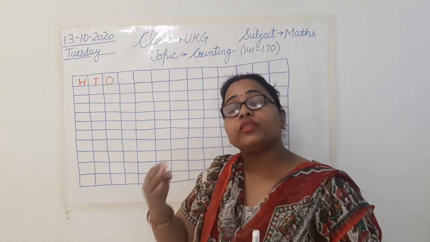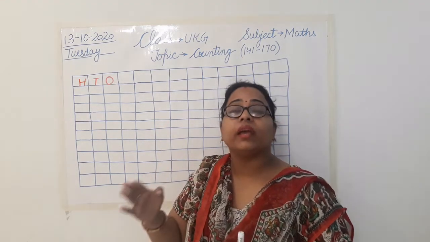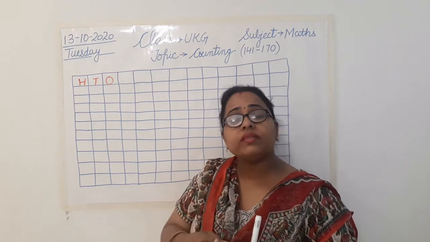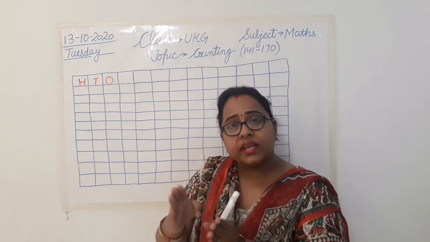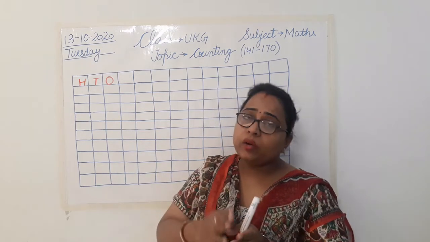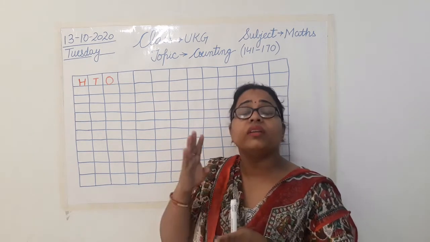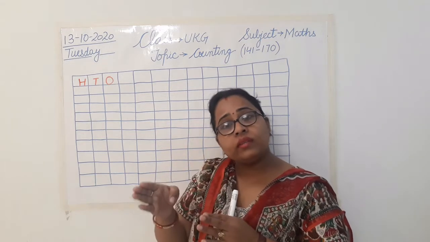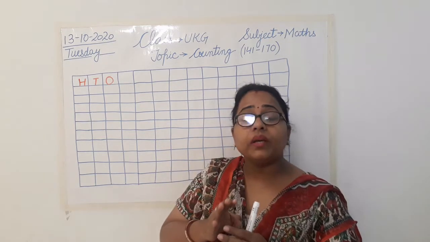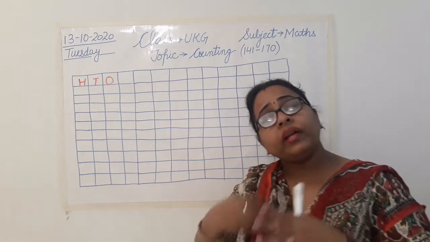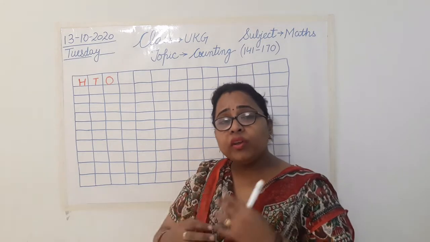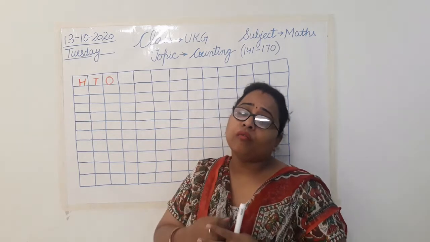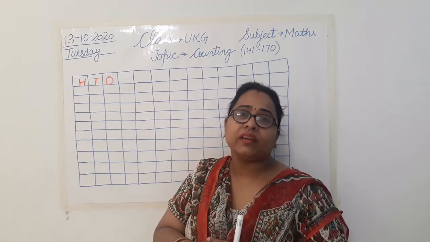So repeatedly, whenever you write HTO for counting, or write TO for counting, always say hundreds, tens, ones. If writing TO, then tens, ones, because till 99 we have only T and O. So say tens and ones. Clear? Until you say it repeatedly, you won't learn it. And when you keep on saying it again and again, it will be on your tongue. You will learn it right away.